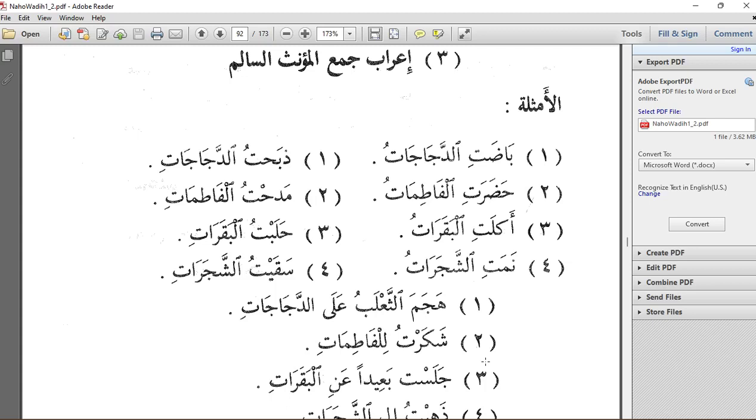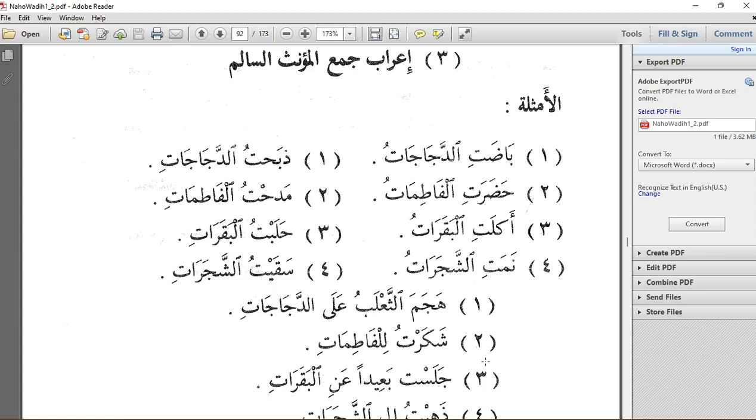So here we see that ad-dajajat is maf'ulun bihi. It is the entity that the action is performed upon. So we know here that it is meant to be nasb. The kasra on ad-dajajat is indicating that the word is in nasb state. So we say al-maf'ulun bihi mansubun bil kasri.